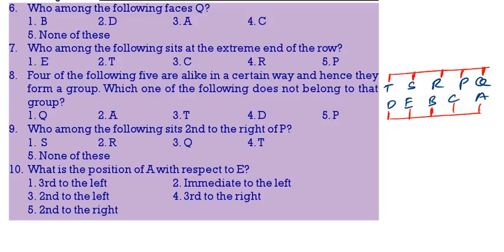Now, who is facing Q? Q is facing A. Who is sitting at the extreme end? Extreme ends, who are the two? T is sitting at an extreme end. 2 is the correct answer.